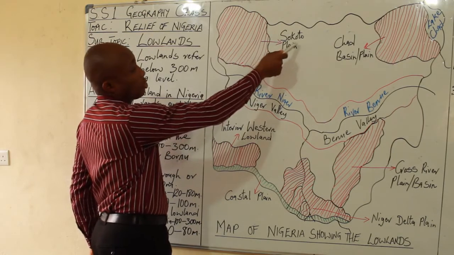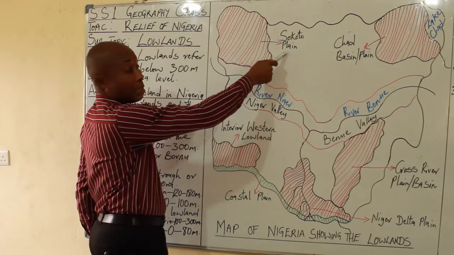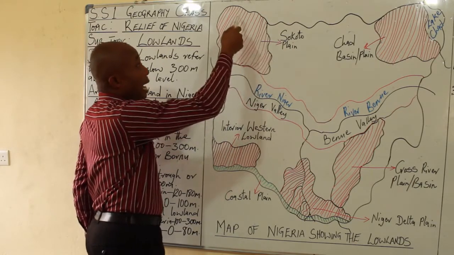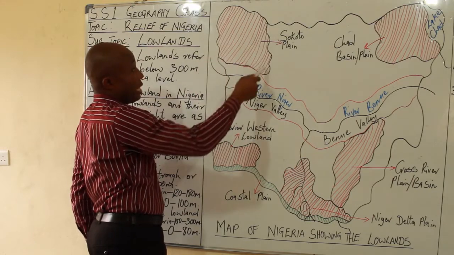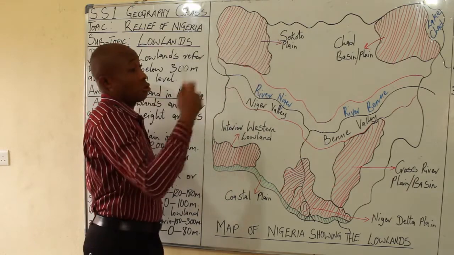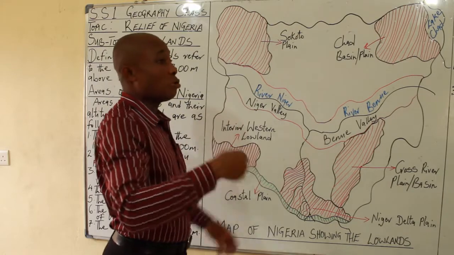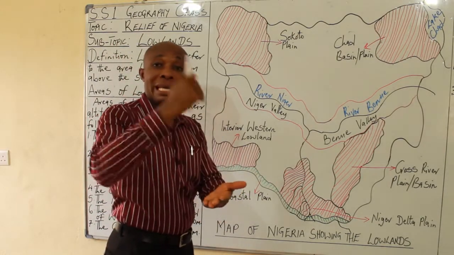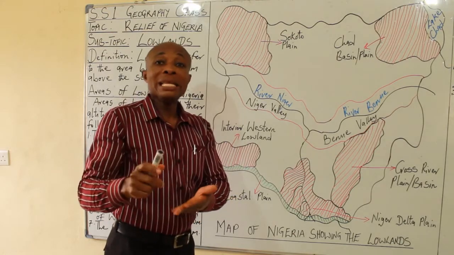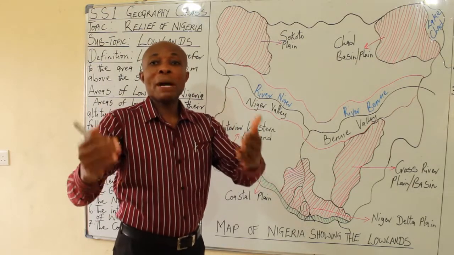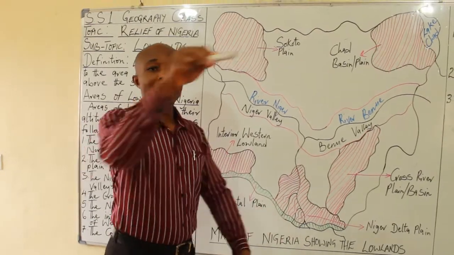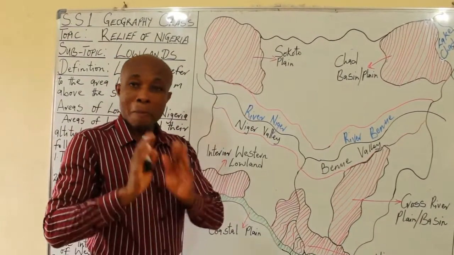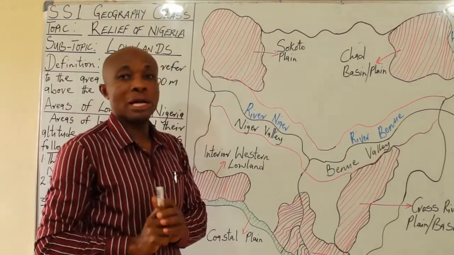And that is the portion of Sokoto Plain, or you can call it Sokoto Basin. And the state that falls within this region, as I told you in our last class, yes, you know the 36 states, you can recite them, but as a geography student in SS1, the ability, without seeing a map of Nigeria, to point out a location and say, this is where such a state can be found, makes you a good geography student.